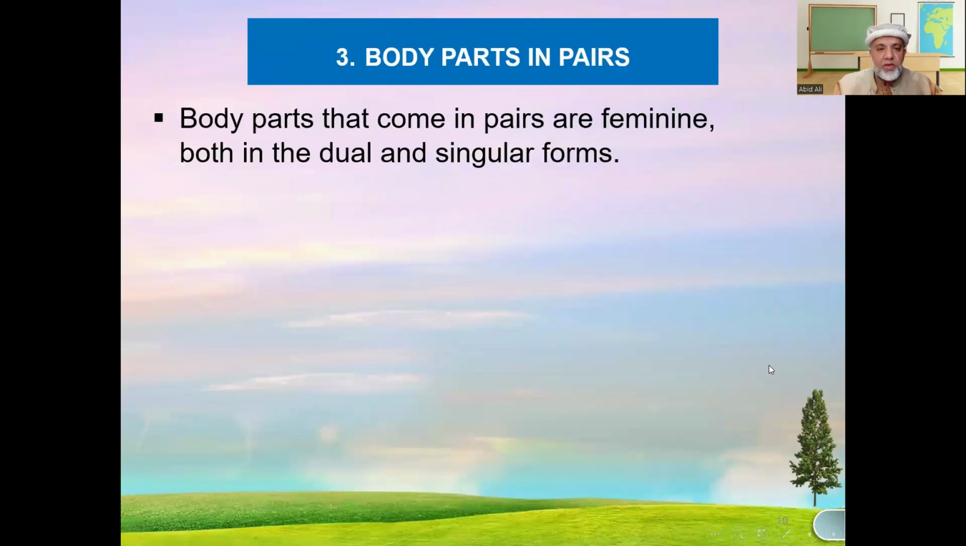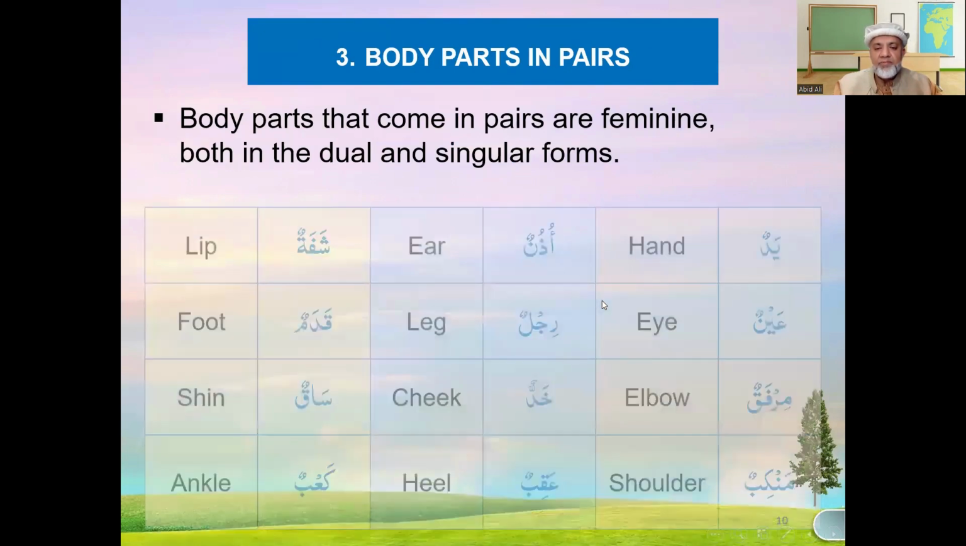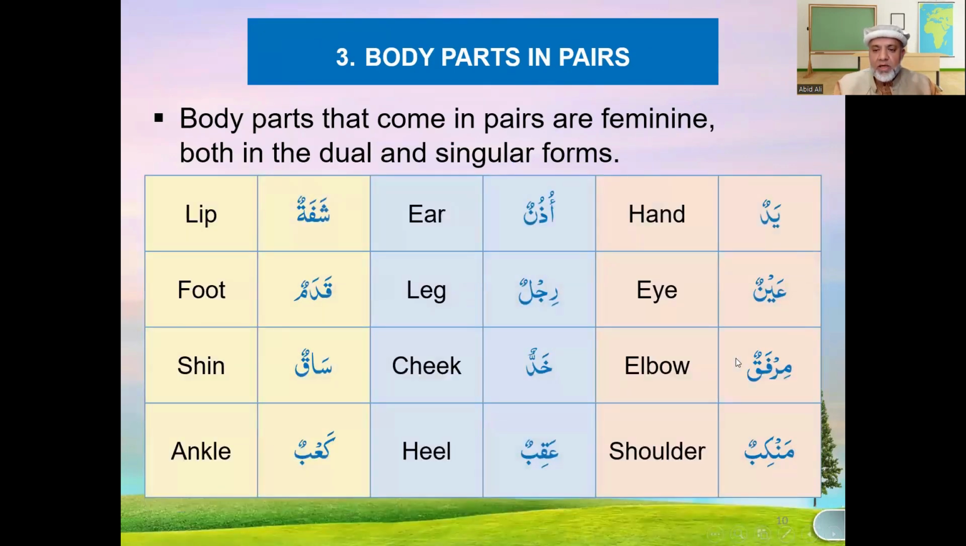So inshallah, let's look at the body parts. The body parts which are in pairs are feminine in nature, like yadun, hand, ainun, eyes, mirfakun, elbows, mankibun, shoulders, uzunun, ears, rijlun, leg. Khadun is cheek, akibun, heel, shafatun, lips, kadamun, feet, saakun, shin, kabun, ankle.